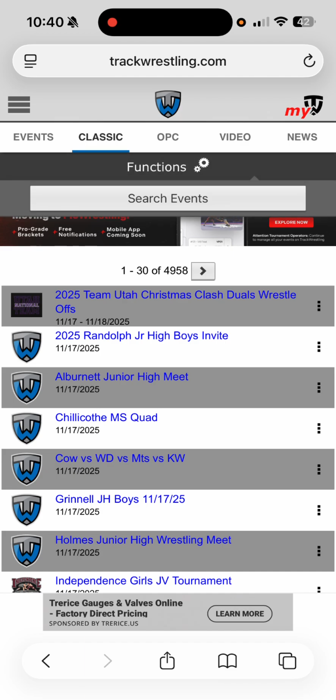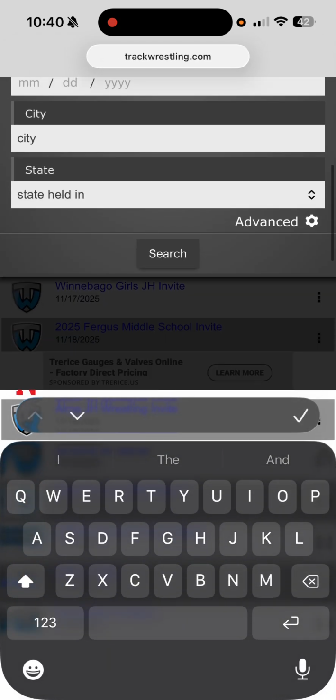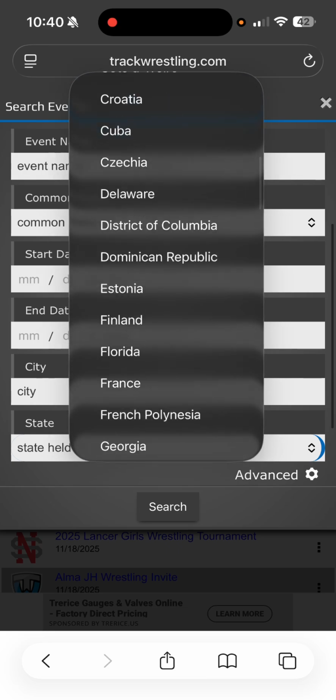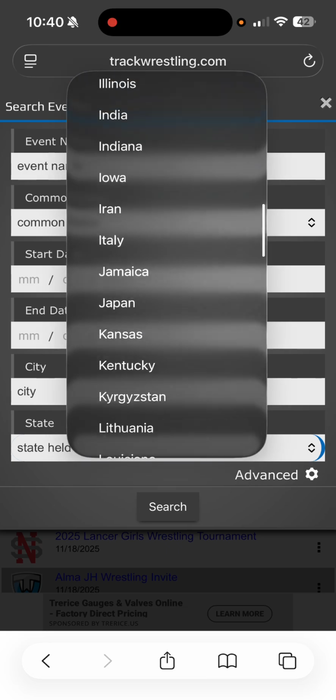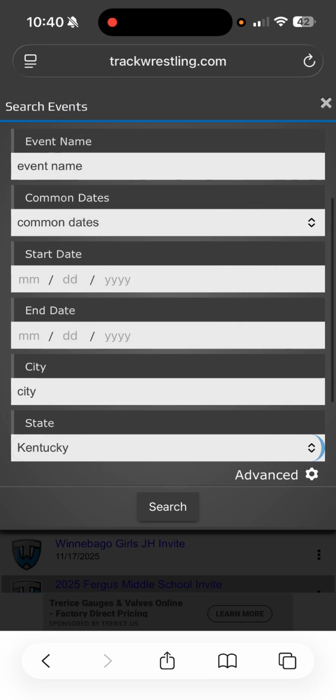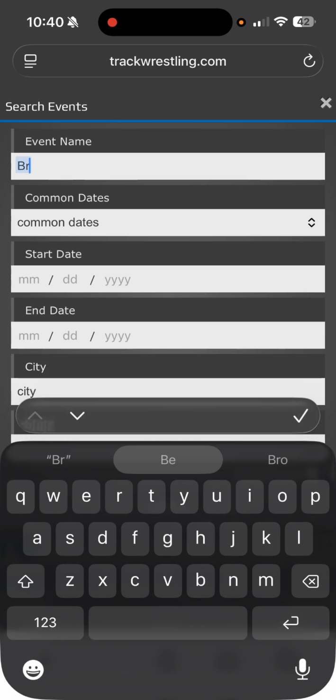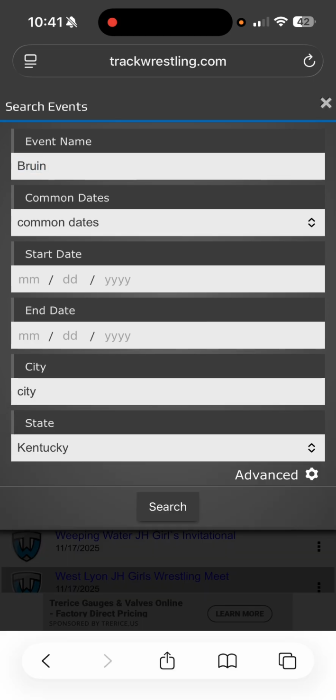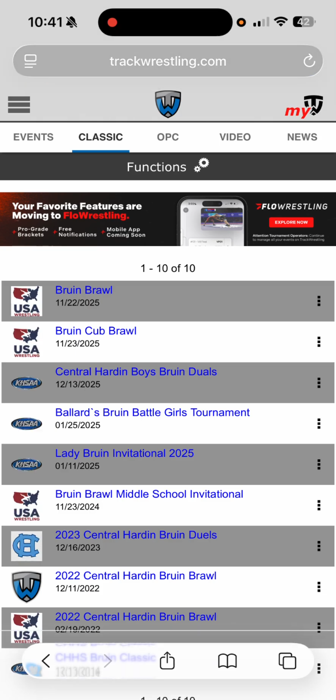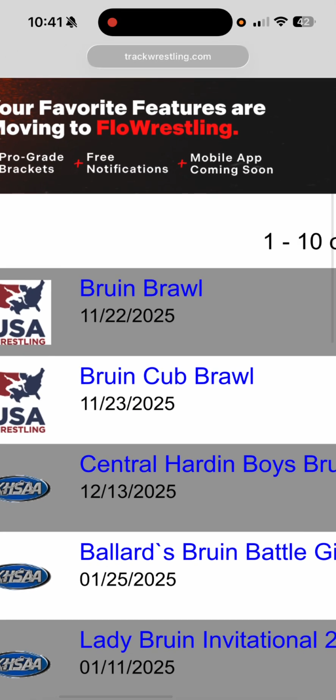And then I got a little tidbit for you here. Scroll down to Kentucky. Once we find Kentucky here, we're actually just going to go back up to the top and type in Bruin. Helps you narrow down the search just a tad bit. You don't have to do it. It'll just help you find it much easier. Bruin Brawl, you're not going to click on this one. That is for me. That's that link I was talking about earlier.